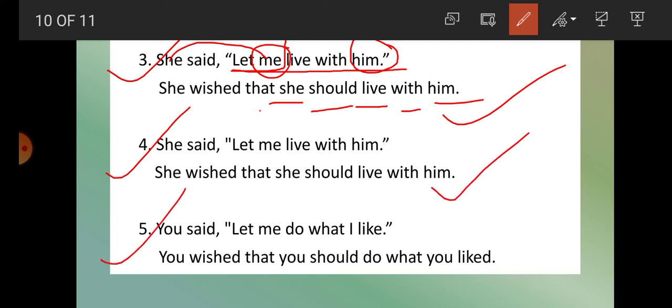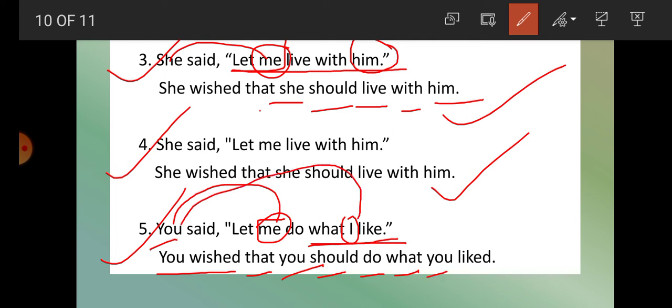Now number 5, students. You said, let me do what I like. So you wished that. Now me is what? First person. So according to the subject, what is the subject here? You. So write you here. Then after that should plus V1, do, and then what I like. So what I like, students? I is first person, so according to the subject, you, and like changes by change of tense, liked. V1 changes into V2. So here you liked. You wished that you should do what you liked.